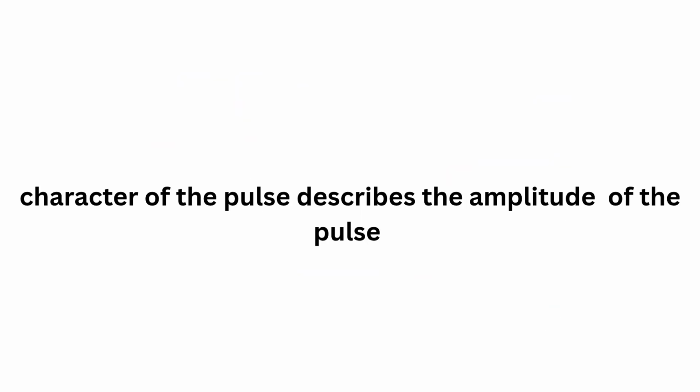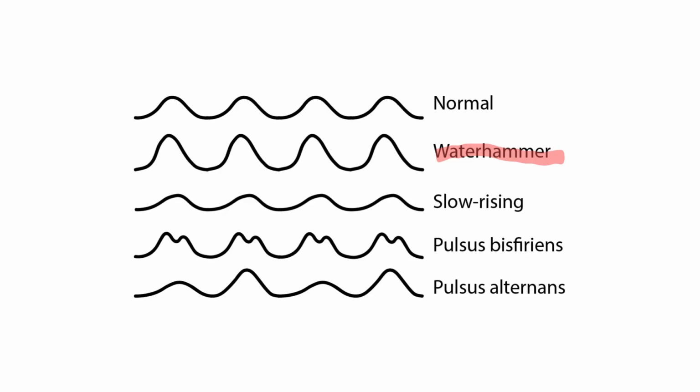Character of the pulse describes the amplitude of the pulse. Let's see the following examples. A collapsing pulse, also known as water hammer pulse, may occur with severe aortic regurgitation. This occurs due to a huge difference between systolic and diastolic blood pressure.